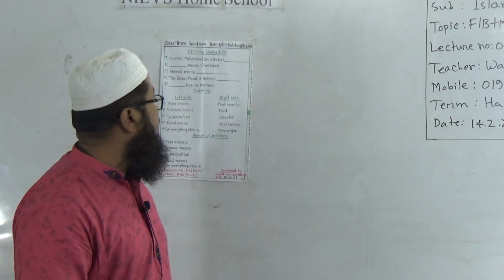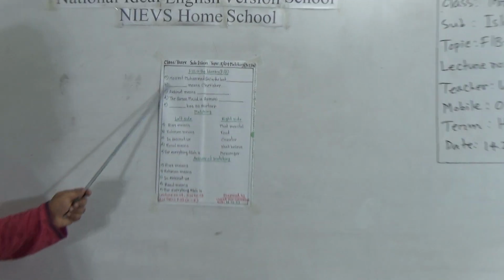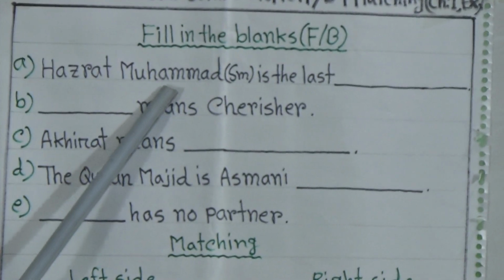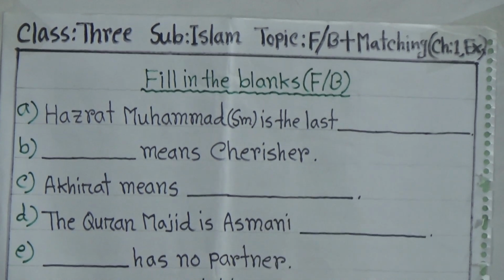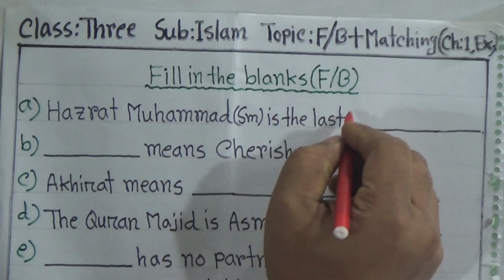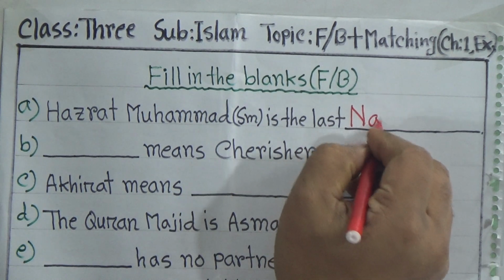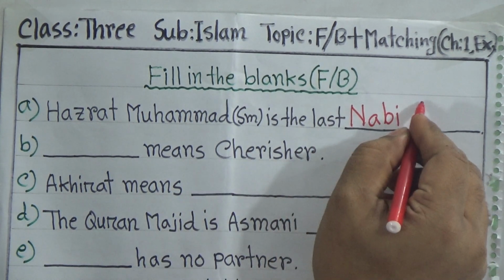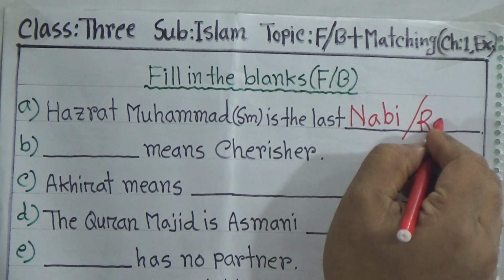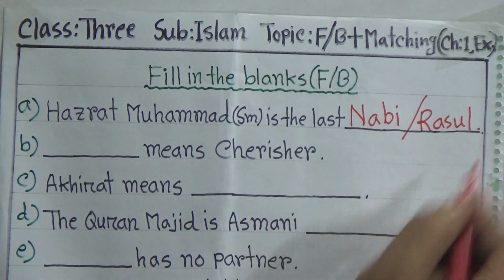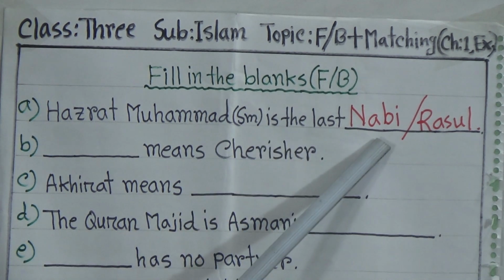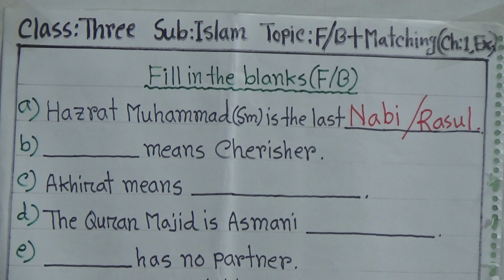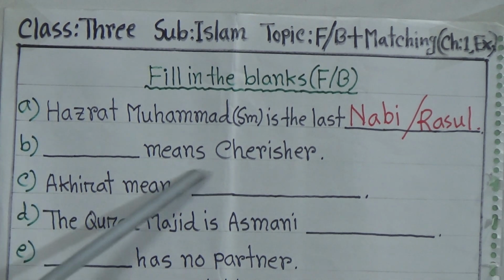Okay, let's start. I picked up the same sentences from your book. First one, fill in the blanks: Hazrat Muhammad sallallahu alaihi wasallam is the last dash. You can write last Nabi, N-A-B-I, or Rasul, R-A-S-U-L. So Hazrat Muhammad sallallahu alaihi wasallam is the last Nabi or Rasul. You can write either one.